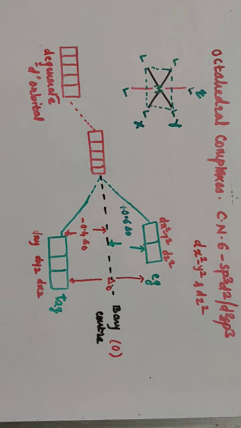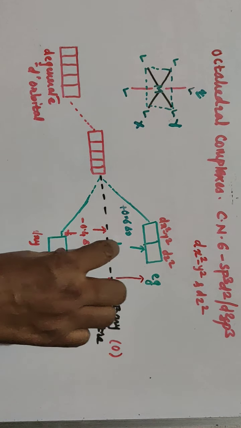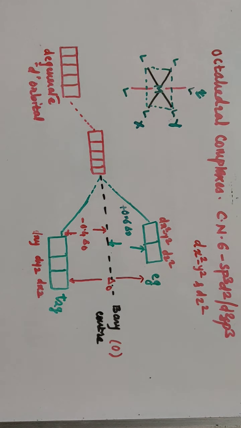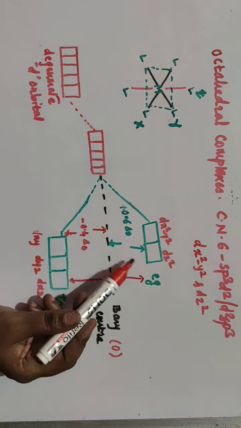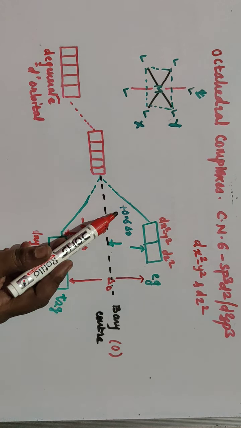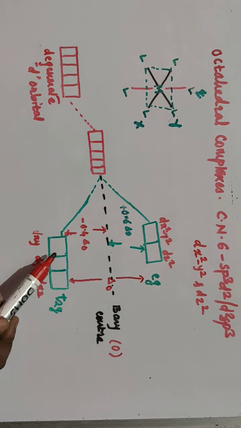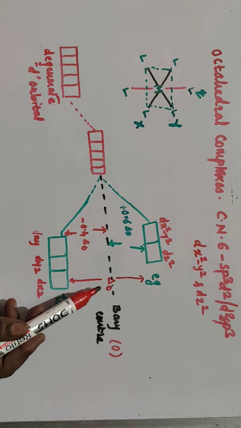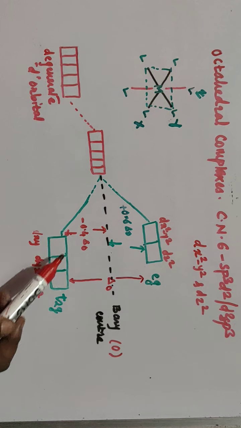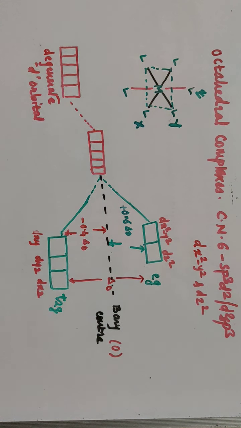Why is it zero? Because it is a sum of the energy differences between Eg and T2g. This is the energy difference between the barycenter and Eg, that is 0.6 Δ0, while the other one is the energy difference between the barycenter and T2g, and this is taken as 0.4 Δ0.